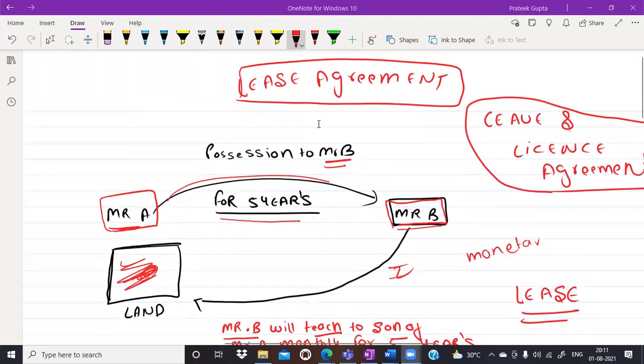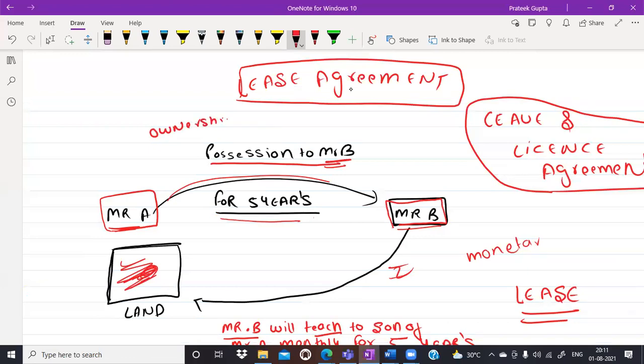In lease, you do not transfer the ownership. First of all, never ever will the ownership be transferred. Very nice, Sudhanshu. The ownership will never be transferred in lease. In all the cases, we are just transferring the possession. Ownership will not be transferred.